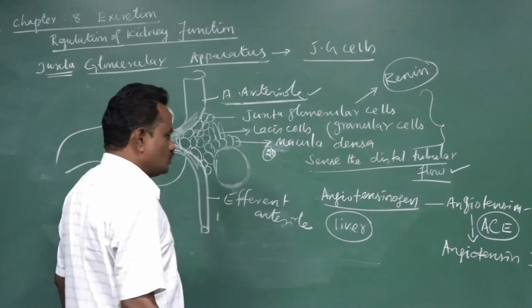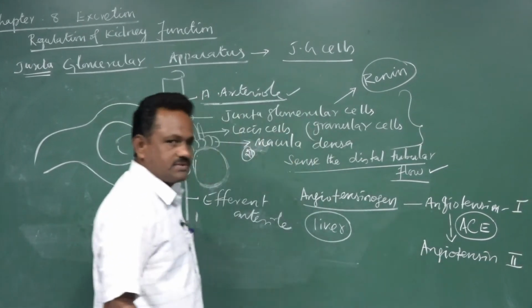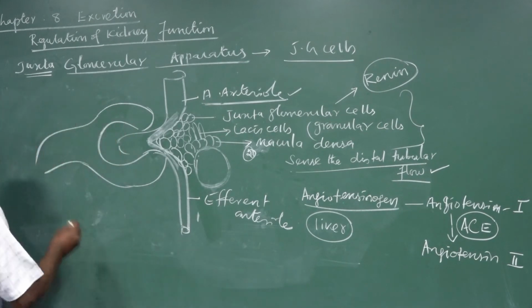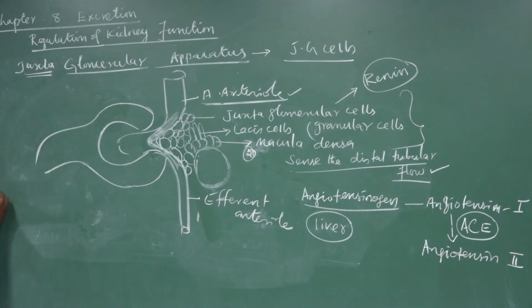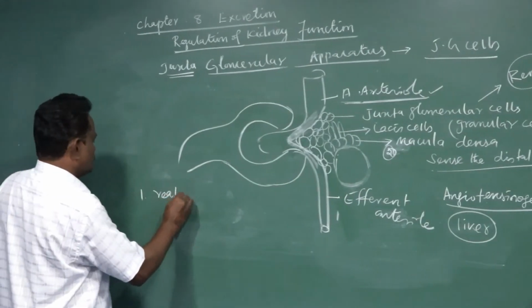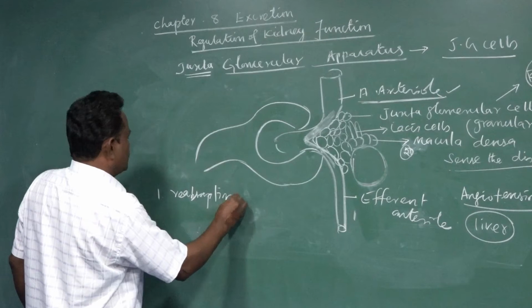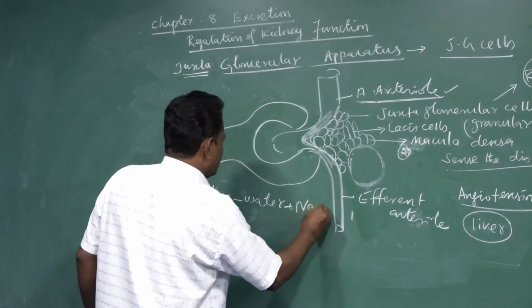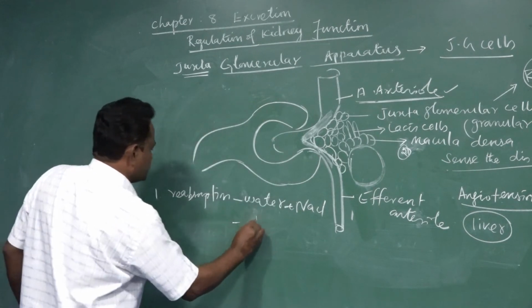This angiotensin 2 plays a major role. It has a very important role at two places. One, angiotensin 2 is responsible for reabsorption of water and sodium chloride in the PCT.